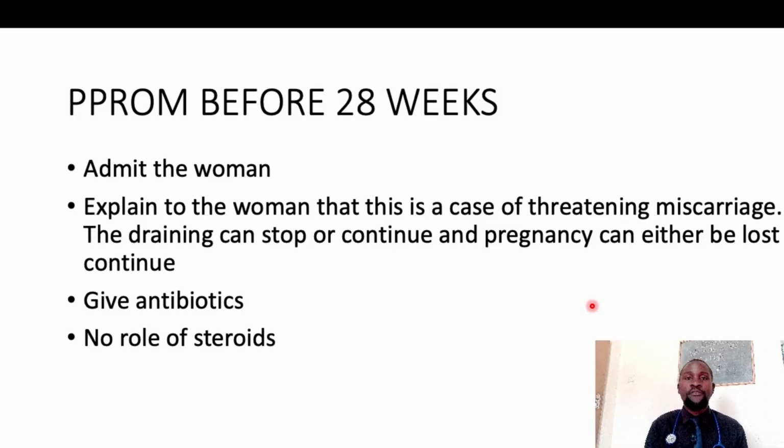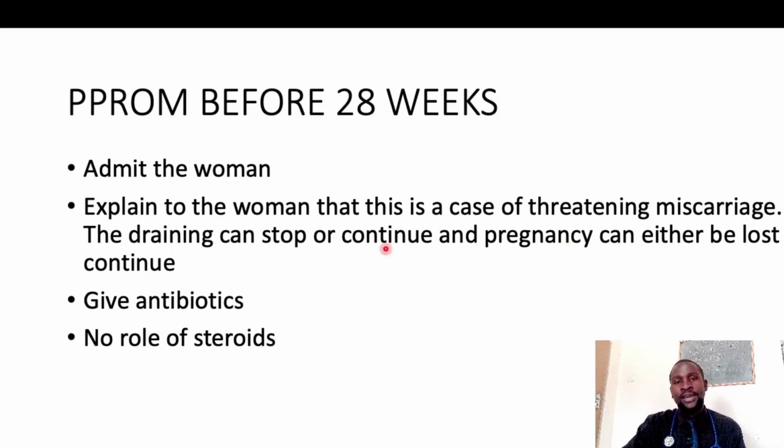So if you have PPROM before 28 weeks, you admit the woman and explain to her that this is a case of threatening miscarriage. The draining can either stop or it can continue. The pregnancy can be lost or it may continue. So you just need to admit them, give them antibiotics, and counsel them. There is no role for steroids here. But the best, of course, in this one, this is just an abortion, so it's termination of pregnancy.